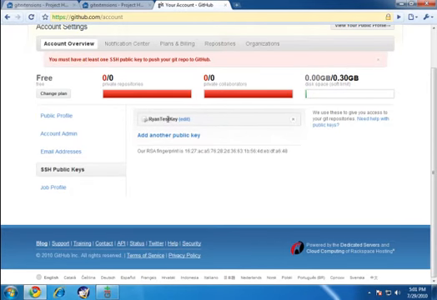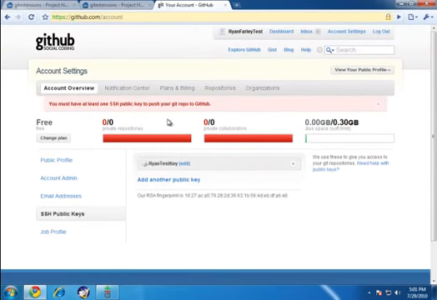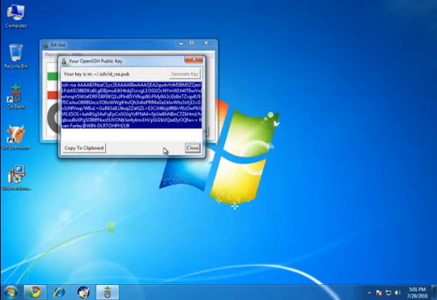So there's my key. It's been added to my GitHub account. So now when I push things to GitHub, along with that push goes my private key, and it'll match it up to my public key pair that I have there. So I can now close this.